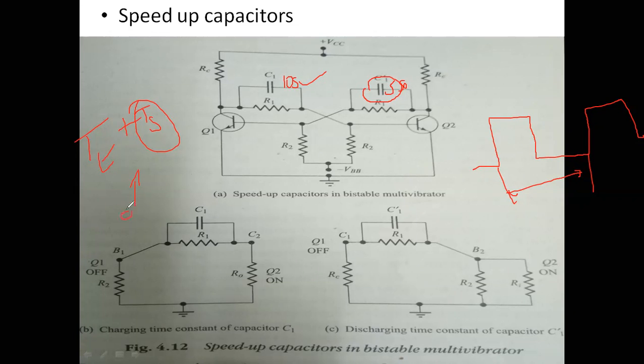Therefore, at t equal to 0 seconds, if you apply the first triggering pulse, after 10 seconds you have to apply the second triggering pulse, because after 10 seconds this will be charged and this will also be charged. Or you may apply the triggering pulse at 12 seconds or 13 seconds, or at 15 seconds.